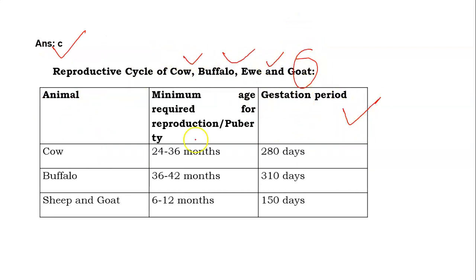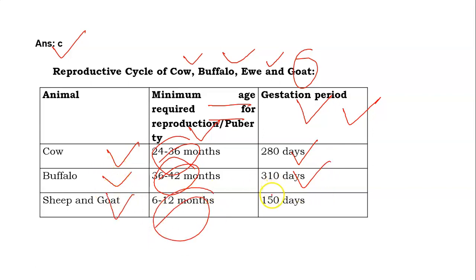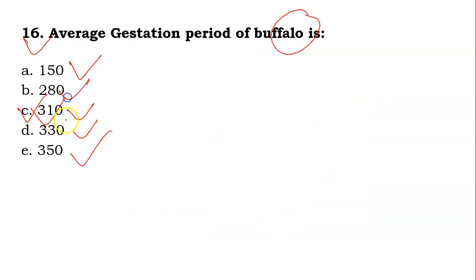You can remember this. First of all, cow: the minimum age required for reproduction is 20 to 36 months and the gestation period is 280 days. Buffalo: minimum age 36 to 42 months, gestation period 310 days. Sheep and goat: minimum age between 6 to 12 months and gestation period 150 days. So the answer for this is C.